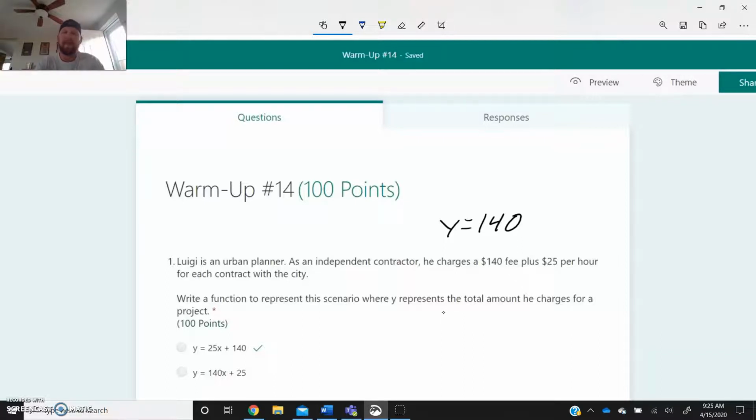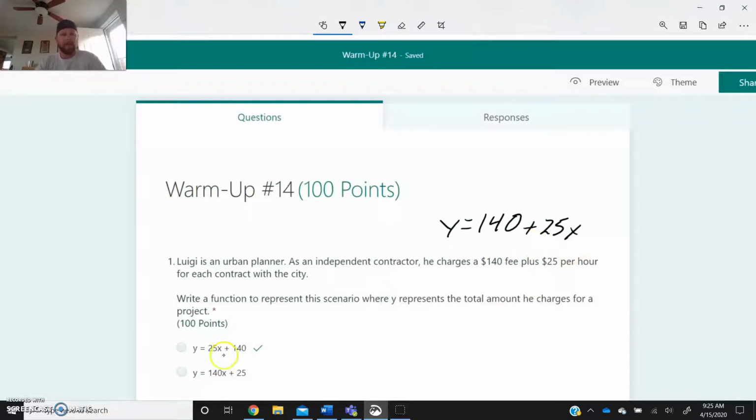And then if he does any additional work, if he does anything else, it's plus 25x. The reason I put X there is because it's per hour. He might be able to knock the job out in an hour. He might end up taking, I don't know, 7 or 8 hours. So instead of X, I would plug in however long it takes Luigi to do that.